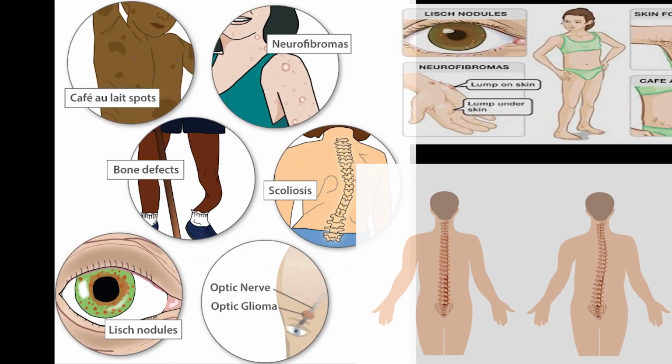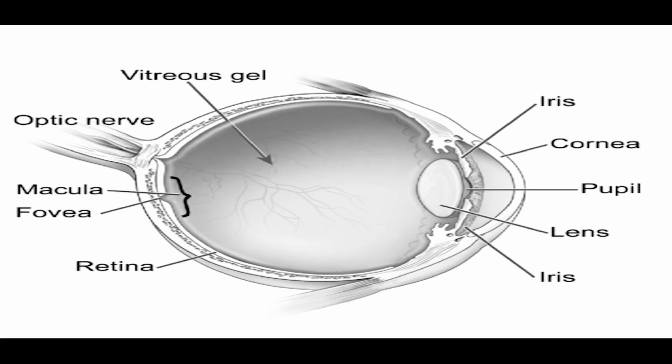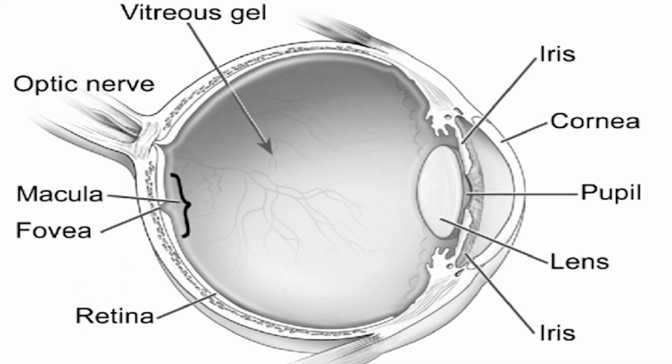Less common features include high blood pressure, problems with the bones, curvature of the spine, that is scoliosis, learning challenges, growths on the iris of the eye, that is Lisch nodules, and noncancerous tumors on the optic nerve between the eye and the brain, that is optic gliomas. Some tumors, even when noncancerous, can cause vision loss or hearing loss.